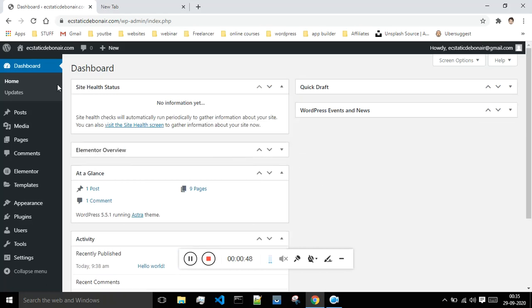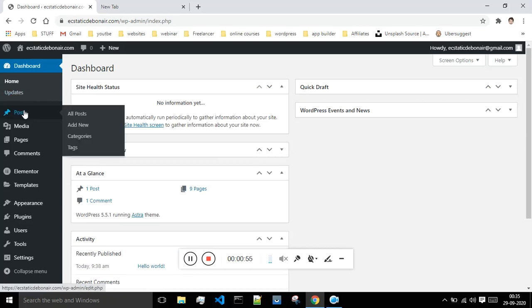So this was all about the dashboard. Next we have the home and update. These are just two options, and this is the post option. Whatever post that you write, you will find all those posts over here. If you want, you can edit a new post, which I'll be showing you guys in future classes, but as of now this is just the introduction.